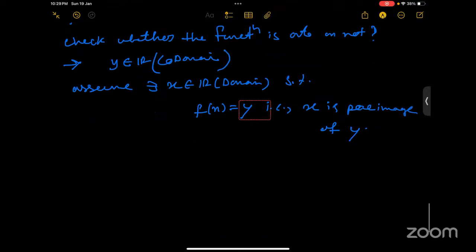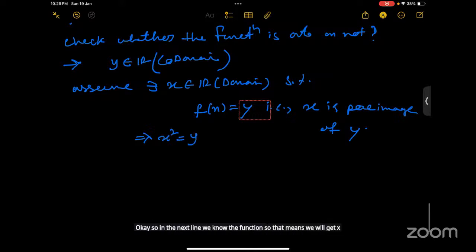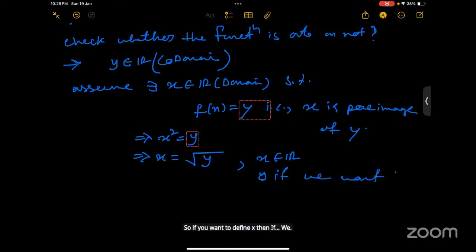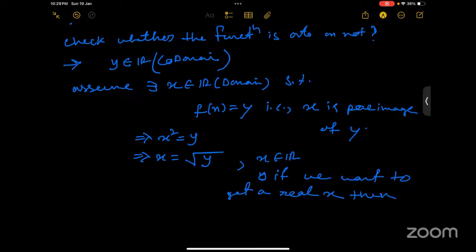Okay. So in the next line, we know the function. So that means we will get x square equals y, right? And in the next line, we will get x equals root over y, right? But what we know is that x belongs to the real numbers. So if we want to get real x, then y should be greater than or equal to 0, right?